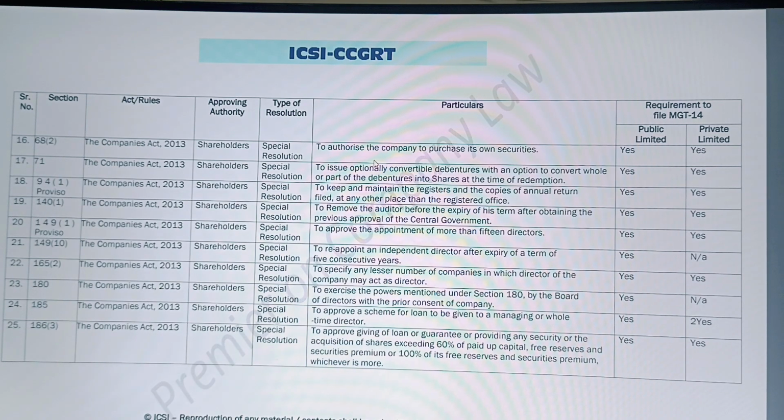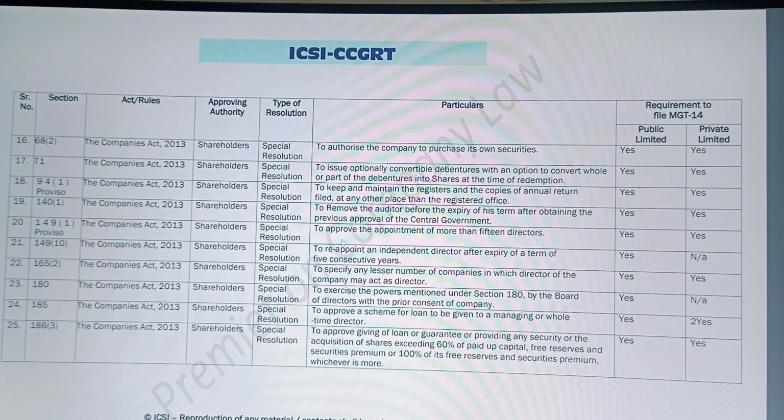So here also they have mentioned the list. Here I am highlighting a few, like removal of auditor before expiry of term. In this case a special resolution is required to be passed and MGT-14 is required to be filed by both public company and private company. Now next, reappointment of an independent director after expiry of term of 5 consecutive years. In that case also, it is applicable only to public limited company.